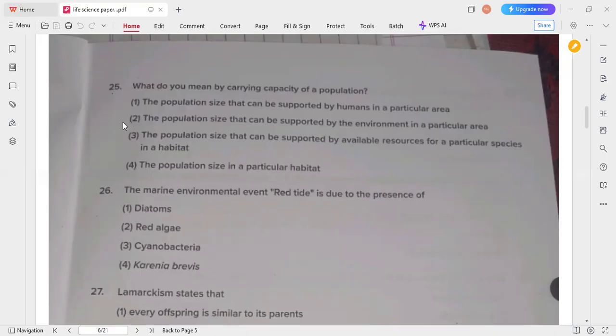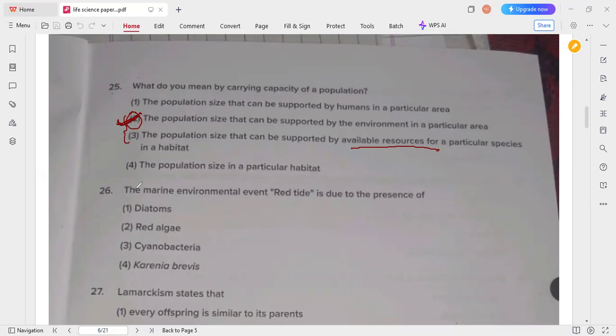That's why options 2 and 3 are confusing, but I prefer option 2 over 3, because it is supported by the environment in a particular area, though sometimes it is also supported by the available resources for a particular species in a habitat. Usually option 2 holds more. So option 2 is the correct answer for this 25th question.